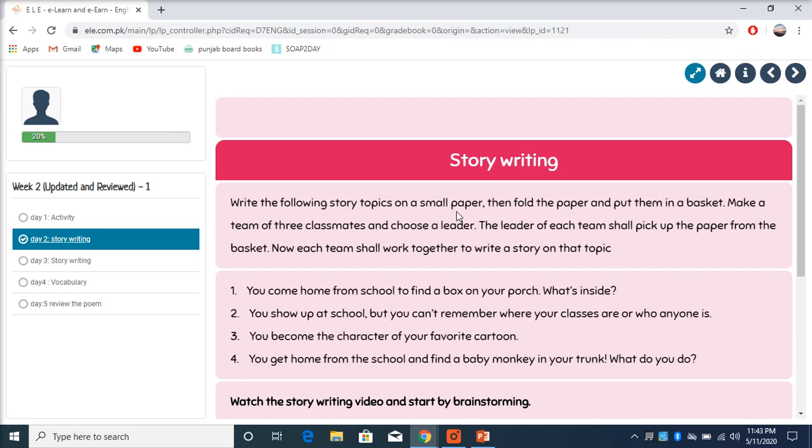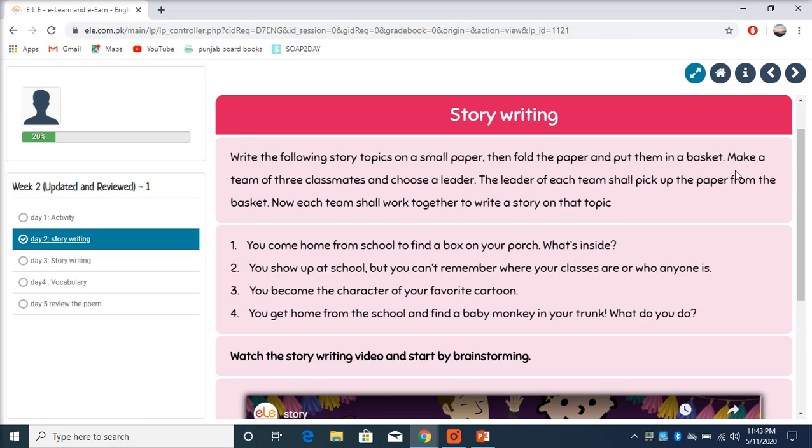Write the following story topics on a small paper. Then fold the paper and put them in a basket. Make a team of 3 classmates and choose a leader. The leader of each team shall pick up the paper from the basket. Now each team shall work together to write a story on that topic.